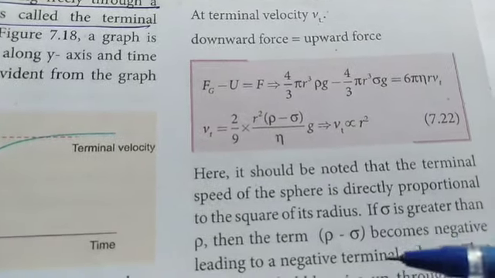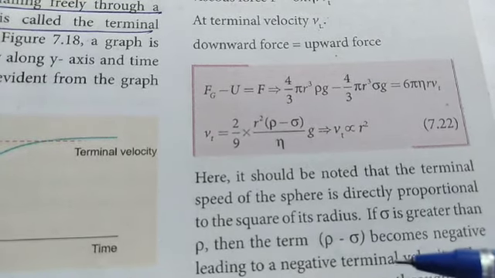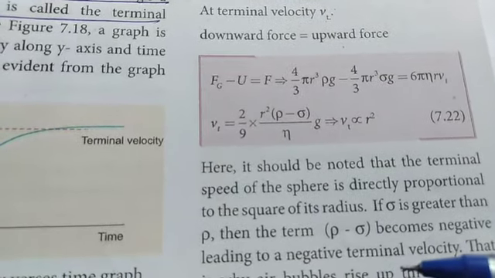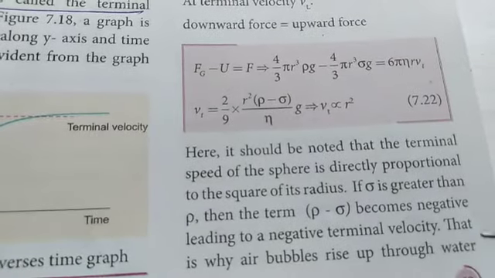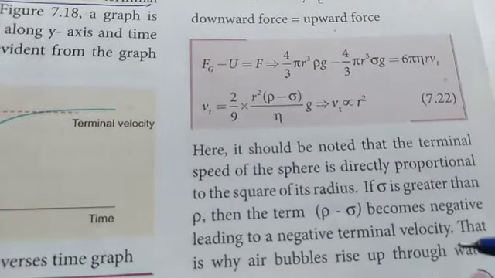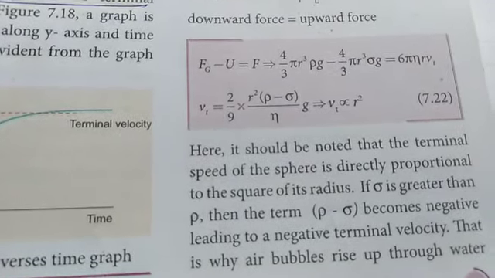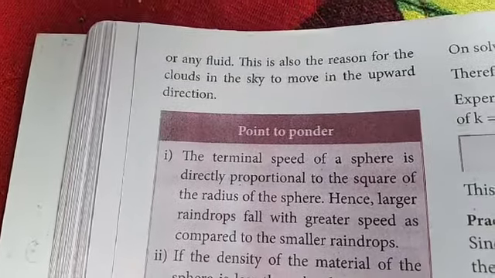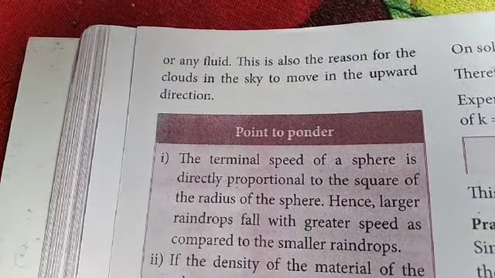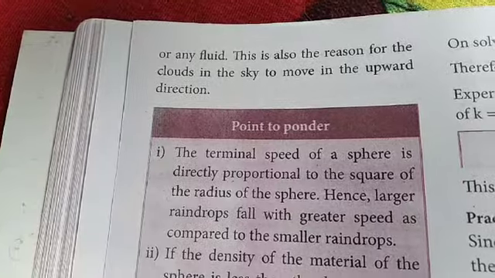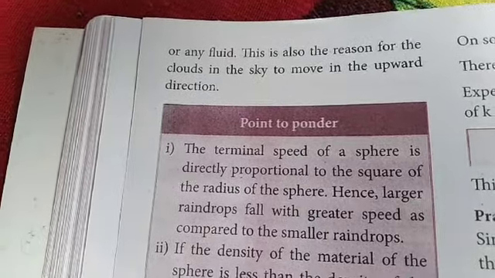If sigma is greater than rho, then the term rho minus sigma becomes negative, leading to a negative terminal velocity. That is why an air bubble rises up through water or any fluid. This is also the reason for the clouds in the sky to move in an upward direction.